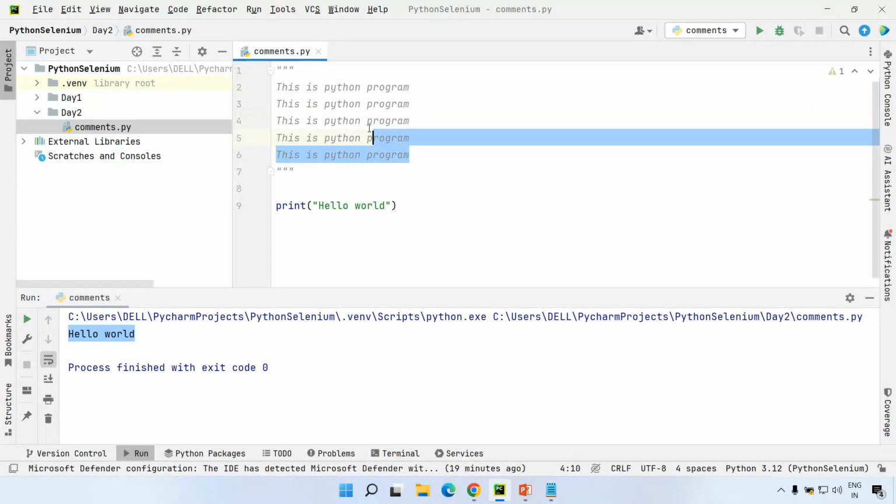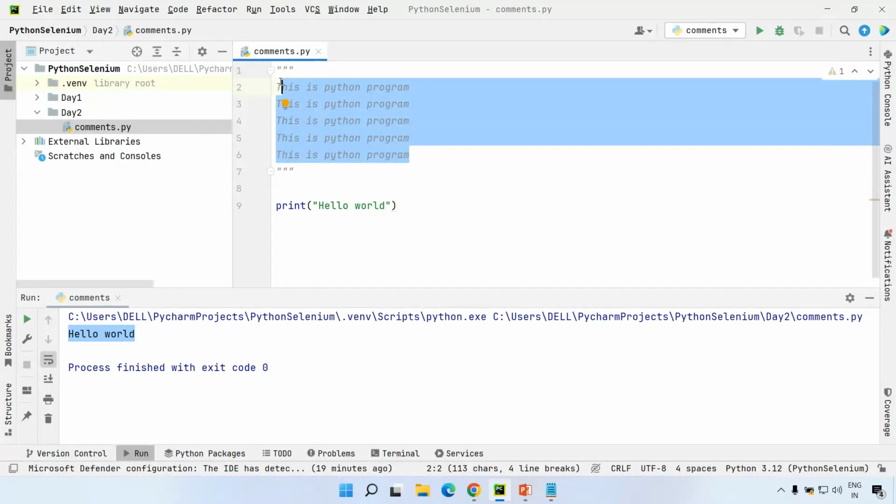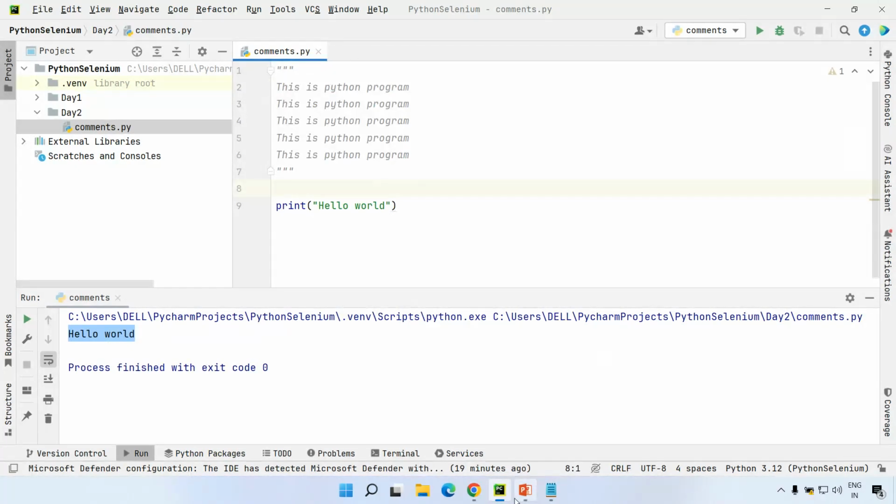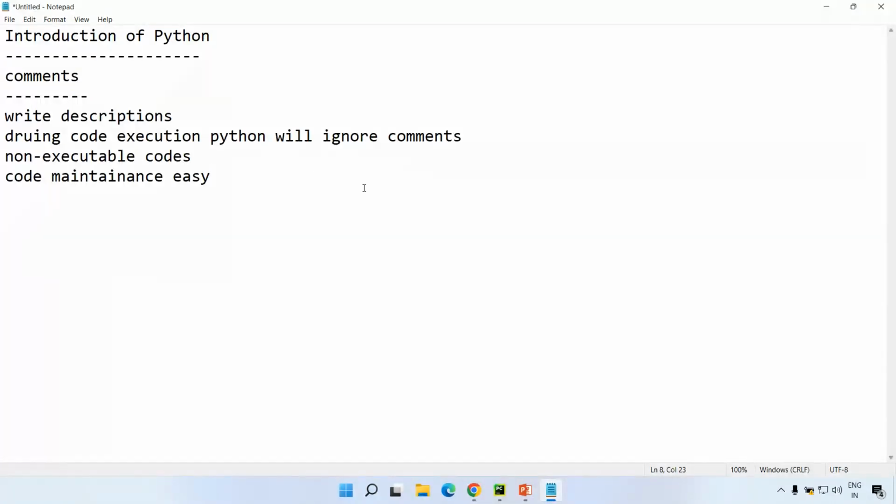So generally comments are used to write descriptions about logic, and they also make code maintenance very easy. This is what a simple concept, comments, is about. Most of the time we'll write comments as well. When we develop any logic in a function or in a class, we'll write the description, right? So in that case, you can specify it in the form of comments.